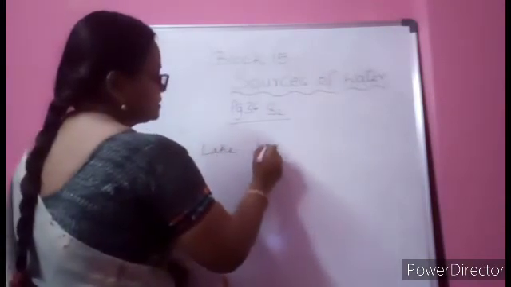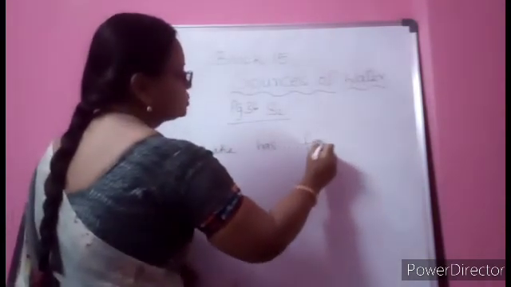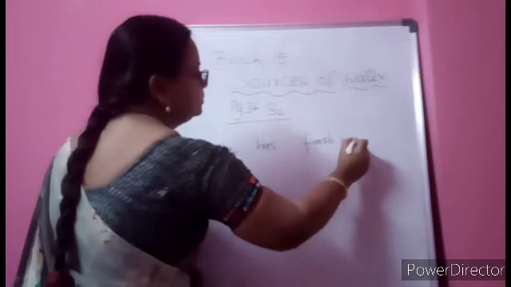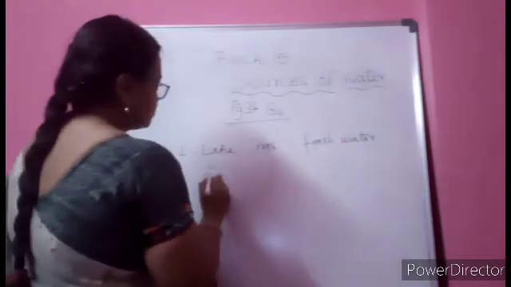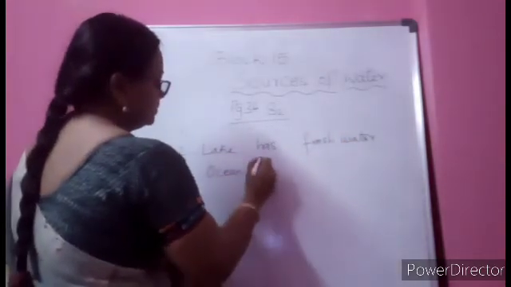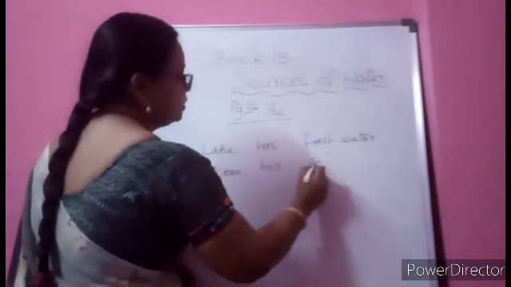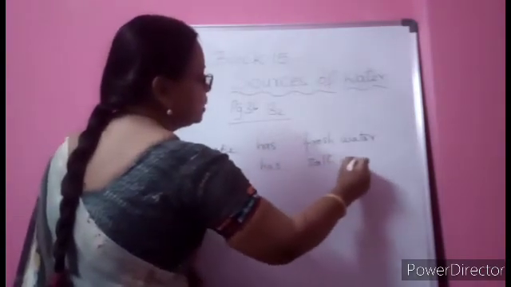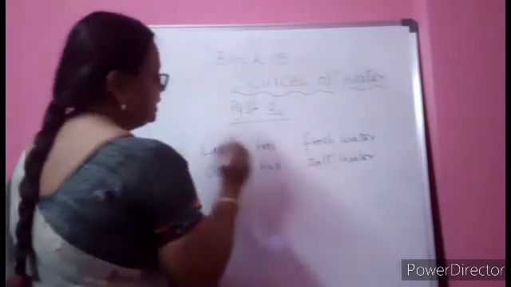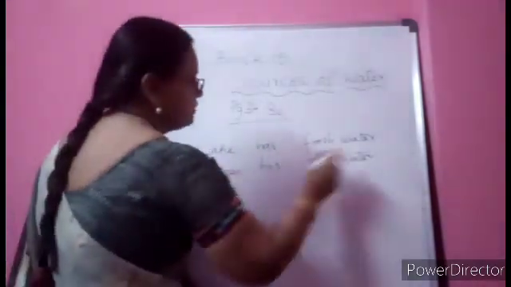Lake has fresh water, ocean has salt water. And another way they are different: lake is small in size and ocean is very large. That you have to do on your own, children.